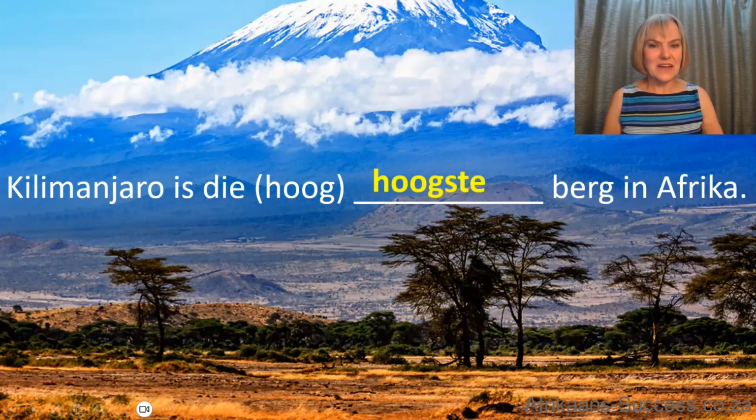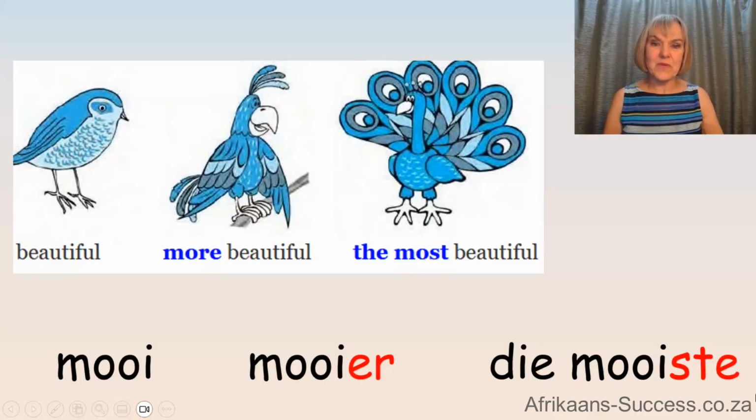And then it's die hoogste. And there's your clue. Okay? There's your clue. That is for oortreffende trap. So let's do a few examples.